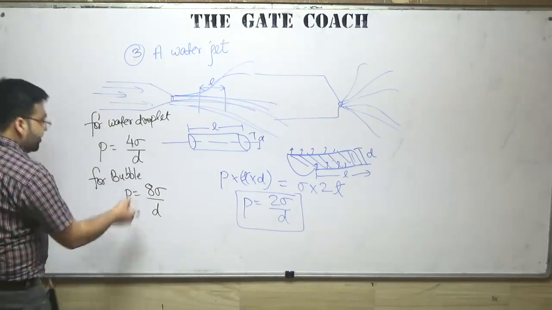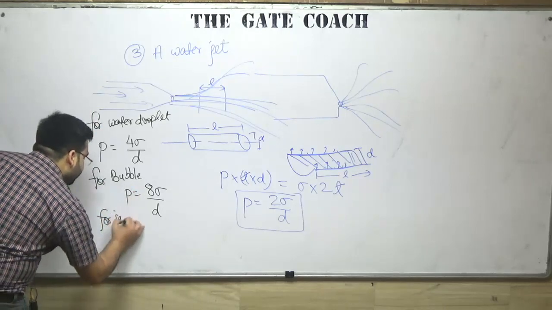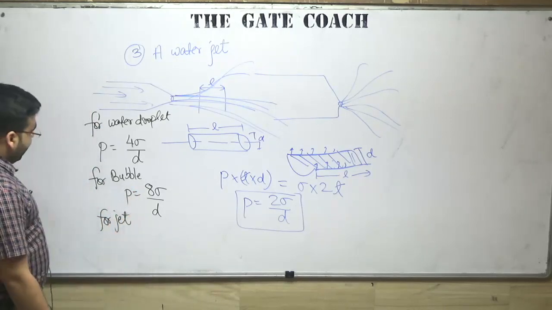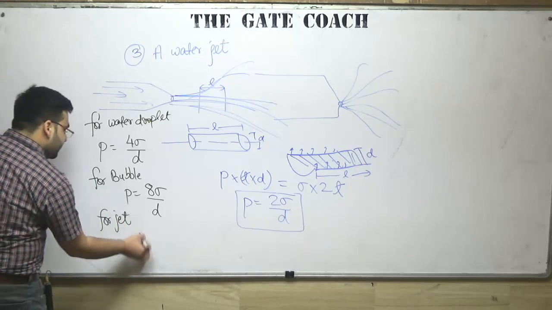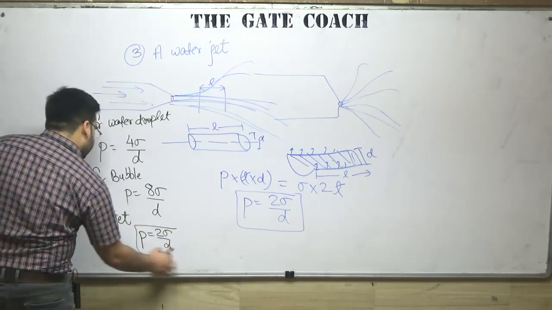Clear? And for a jet, the pressure was 2 sigma by d.